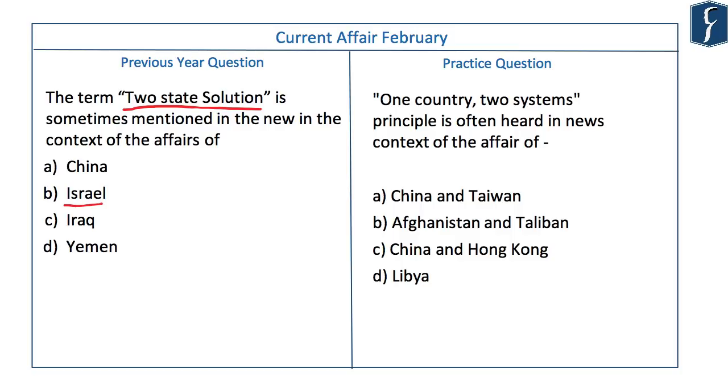Now, the question for you is one country, two systems principle is often heard in news in the context of the affair of China and Taiwan, Afghanistan and Taliban, China and Hong Kong, or Libya. The answer is China and Hong Kong.